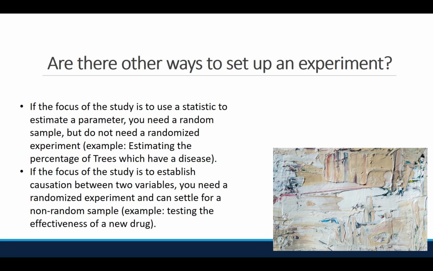If the focus of the study is to use a statistic to estimate a parameter, you need a random sample but do not need a randomized experiment. For example, estimating the percentage of trees which have a disease. If the focus of the study is to establish causation between two variables, you need a randomized experiment and can settle for a non-random sample. So, for example, testing the effectiveness of a new drug. This concludes the Module 3.3 notes.